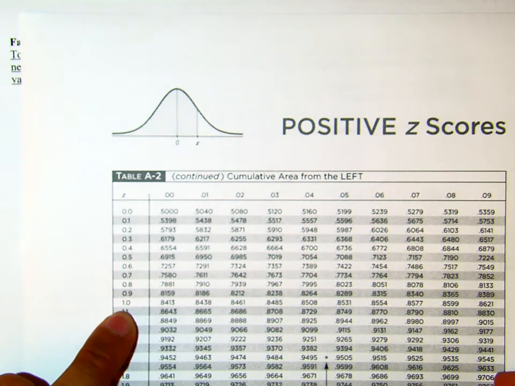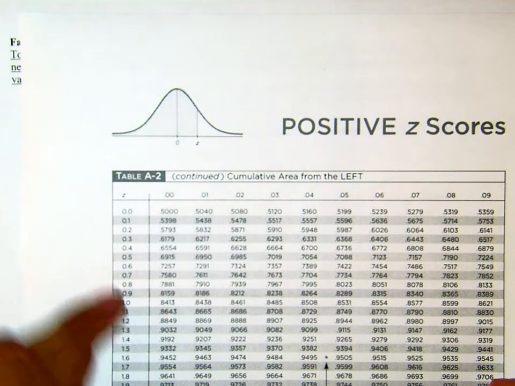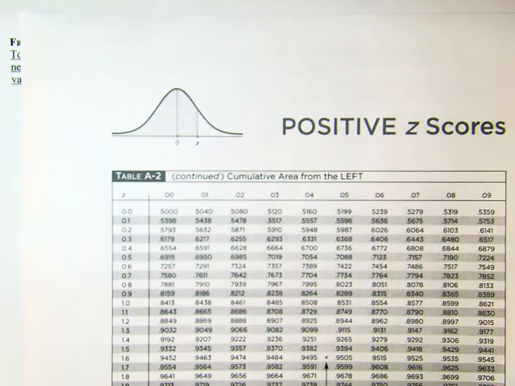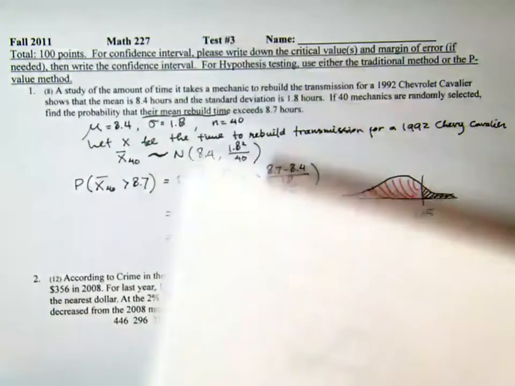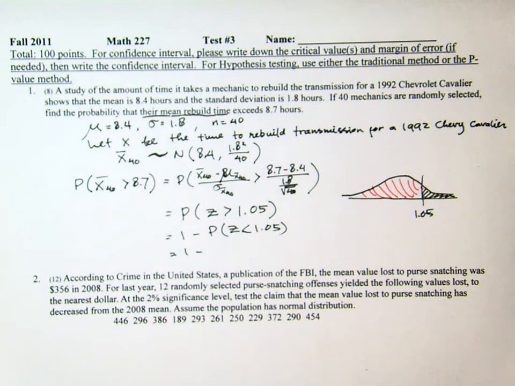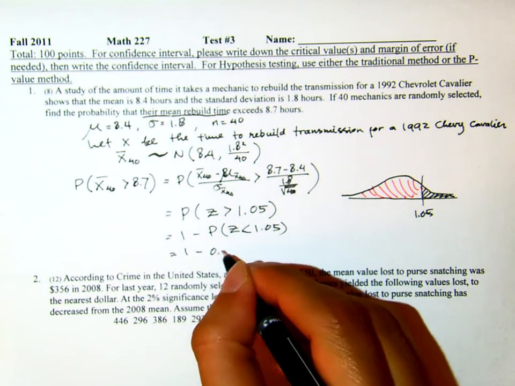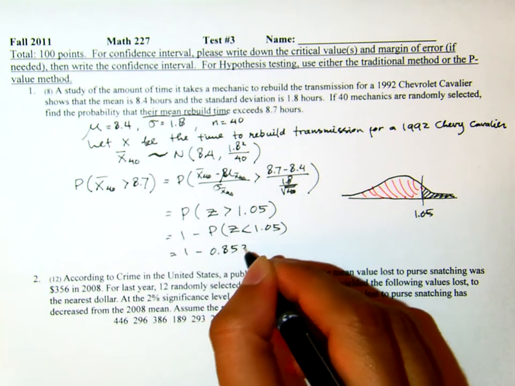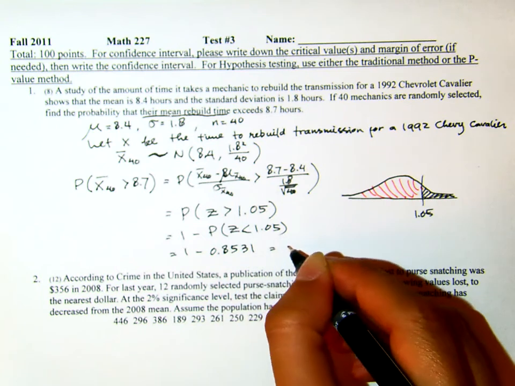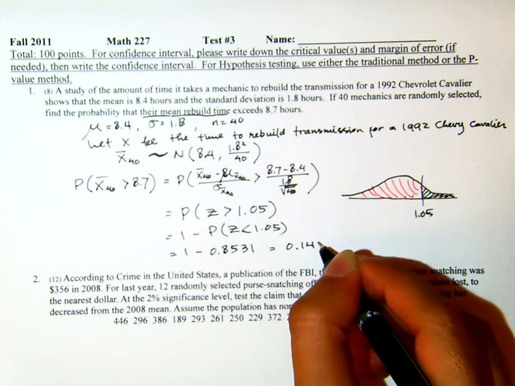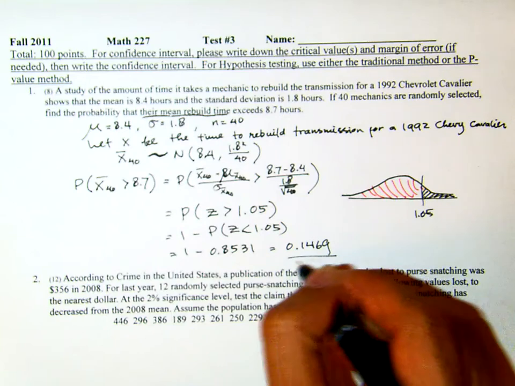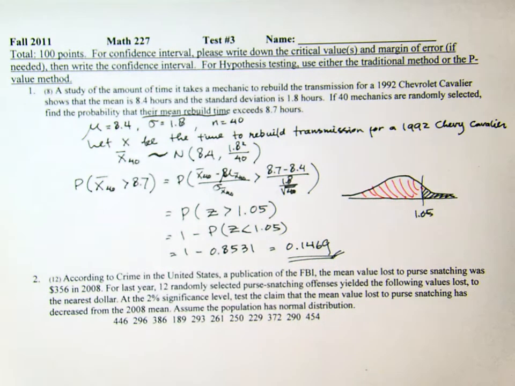I hope you can see that. Okay, the area to the left of that. So 1 minus 0.8531 equals 0.1469. Now that's the probability that their mean rebuild time exceeds 8.7 hours.